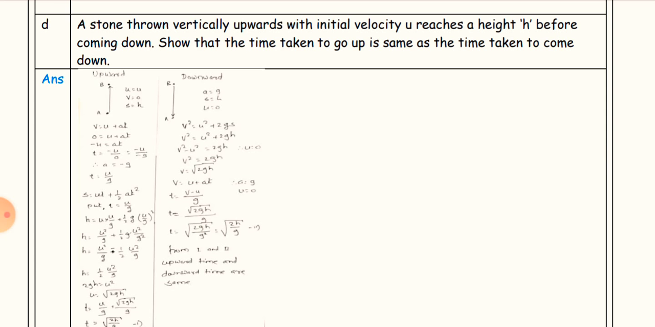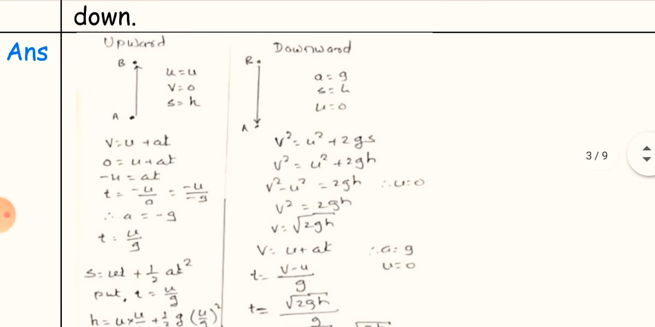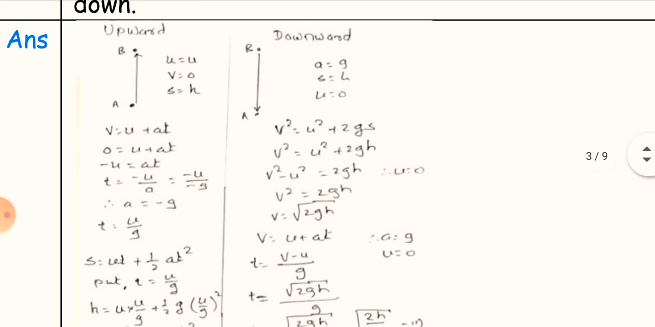A stone thrown vertically upwards with initial velocity u reaches a height h before coming down. Show that the time taken to go up is the same as the time taken to come down. In answer, when the stone goes upward from A to B, the initial velocity is u, v is equal to 0 and displacement s is equal to h.